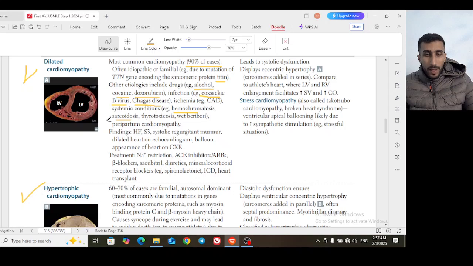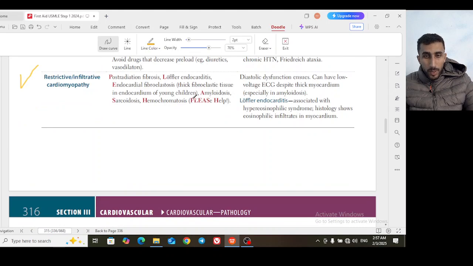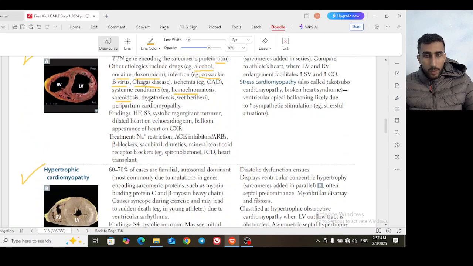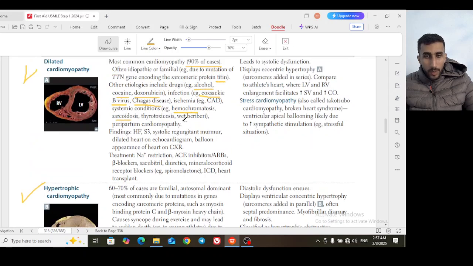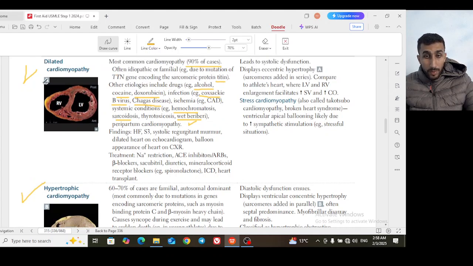Hemochromatosis and sarcoidosis can cause dilated cardiomyopathy and restrictive cardiomyopathy. You will find here that sarcoidosis and hemochromatosis also cause restrictive cardiomyopathy, but amyloidosis only causes restrictive cardiomyopathy and does not cause a dilated cardiomyopathy. This is for the systemic conditions: thyrotoxicosis and wet beriberi. You know that wet beriberi versus dry beriberi is essentially a thiamine deficiency. Dry beriberi is very characteristic for neurological lesions, but wet beriberi is much more famous for dilated cardiomyopathy and its effect on the heart.